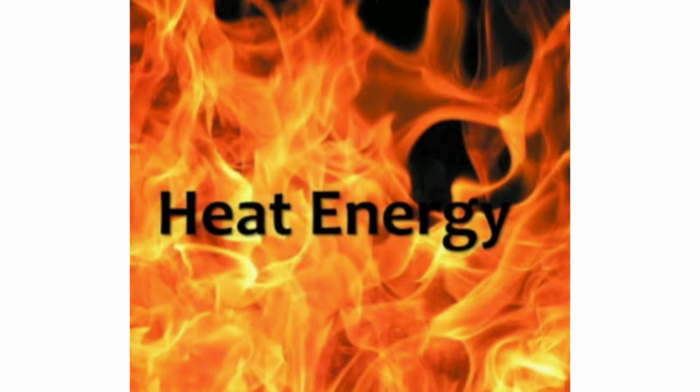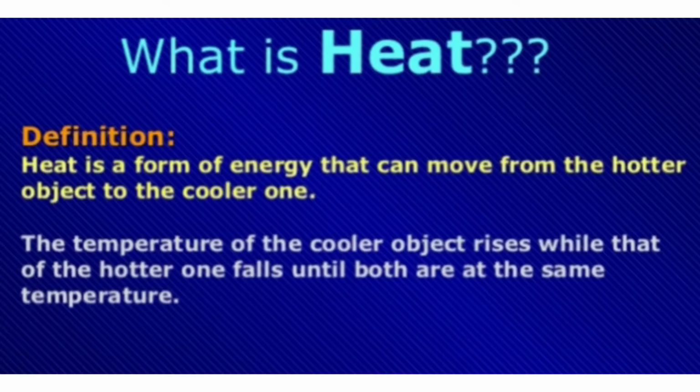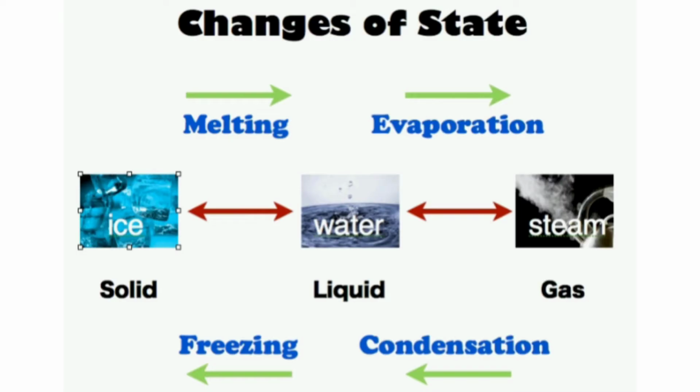Next energy is heat energy. Heat is a form of energy that can move from the hotter object to the cooler object. The temperature of the cooler object rises while that of the hotter one falls until both are at the same temperature. Heat changes the states of matter into another form, like melting and evaporation.